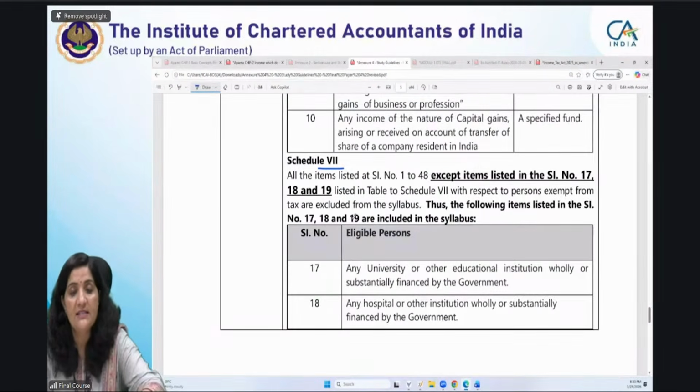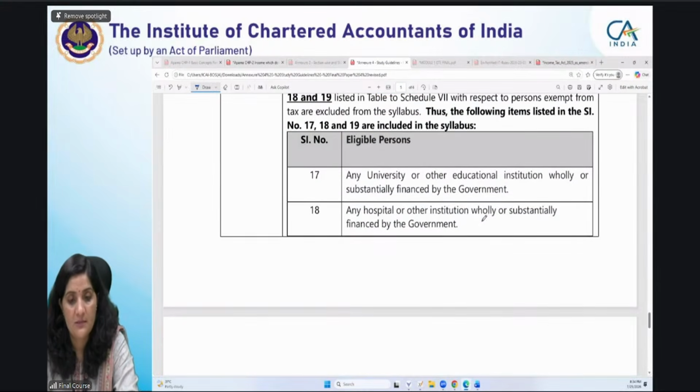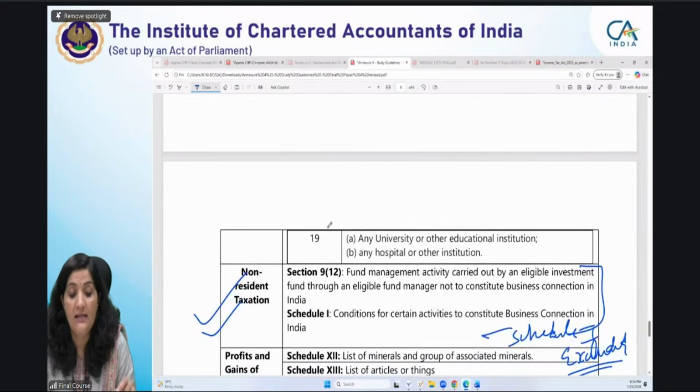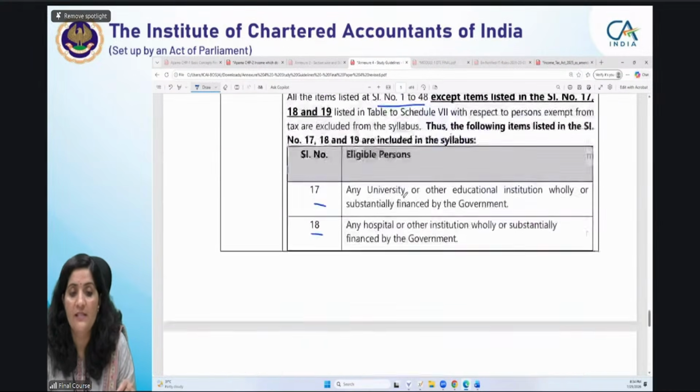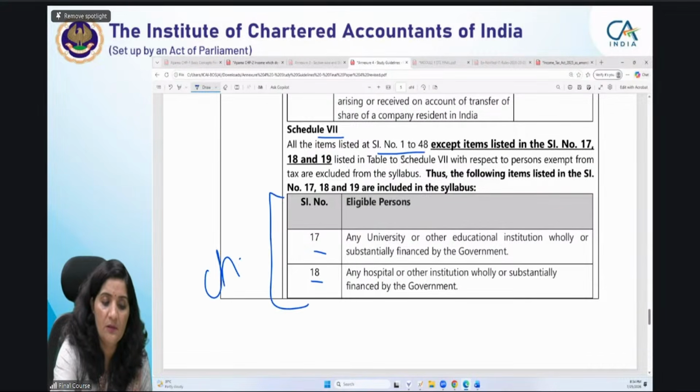Here, the list is given with respect to the inclusions. That means there are serial numbers 1 to 48 in this schedule 7, and exemption is given specifically to the eligible persons only. These 3 are forming part of your syllabus. It is giving the inclusion list, which gives you the idea that only 17, 9, 18, and 19 out of these 1 to 48 serial numbers are included in the syllabus. This is included in chapter 10.